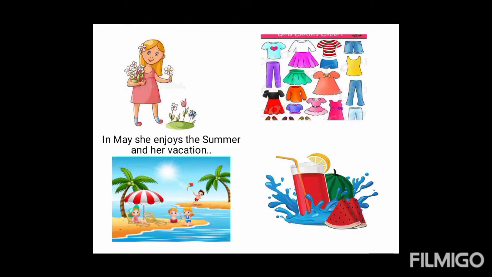See, in May, Yukta enjoys the summer season and she enjoys her vacation. At that time, she wears light clothes and cotton clothes. Her mother makes food like buttermilk, lemonade, and watermelon, which suit the summer season.